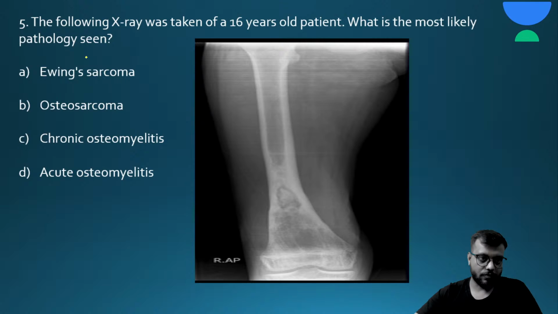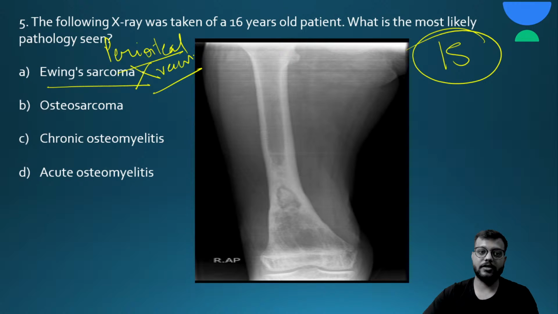Okay, so Ewing sarcoma nahi hoga, because in Ewing sarcoma there will be periosteal reaction in onion peel appearance in the femur with a lytic lesion. Okay, it is not seen, no periosteal reaction like in the sarcoma.